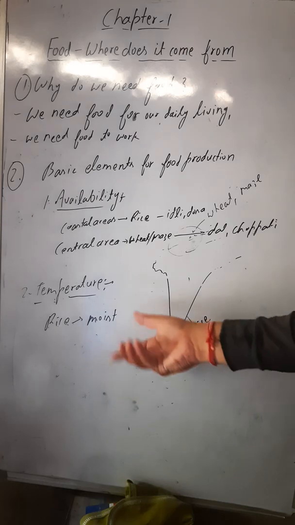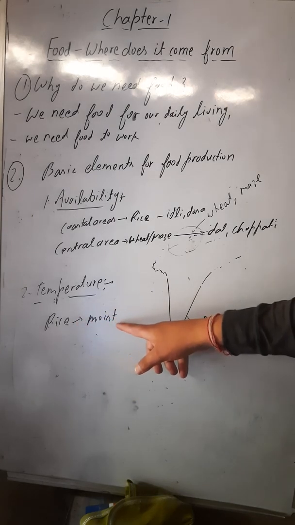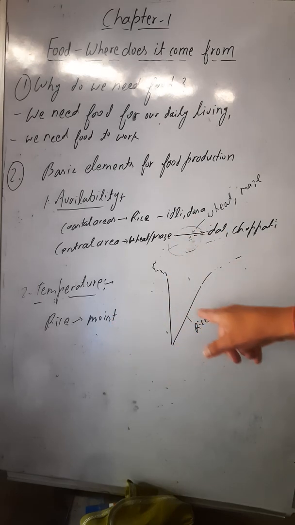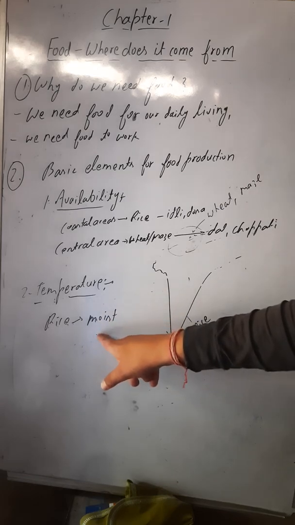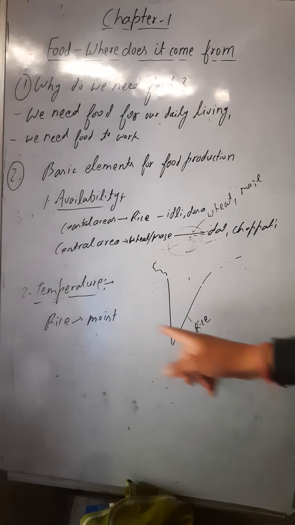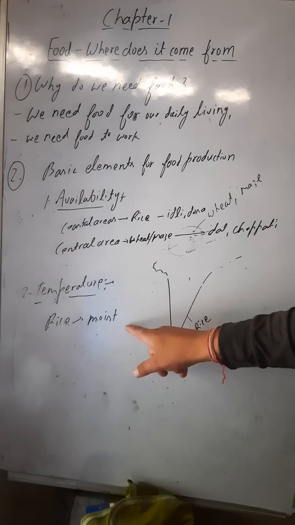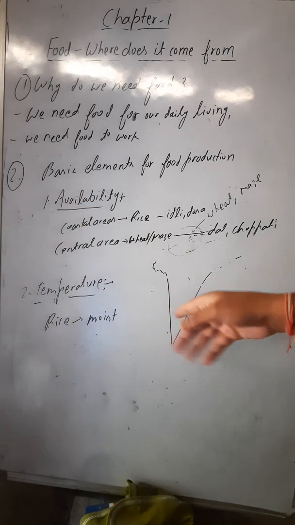This is the most moist environment you will get in the coastal areas. That's why rice is easily grown here, because the environment is favorable here. The coastal areas have a moist environment.